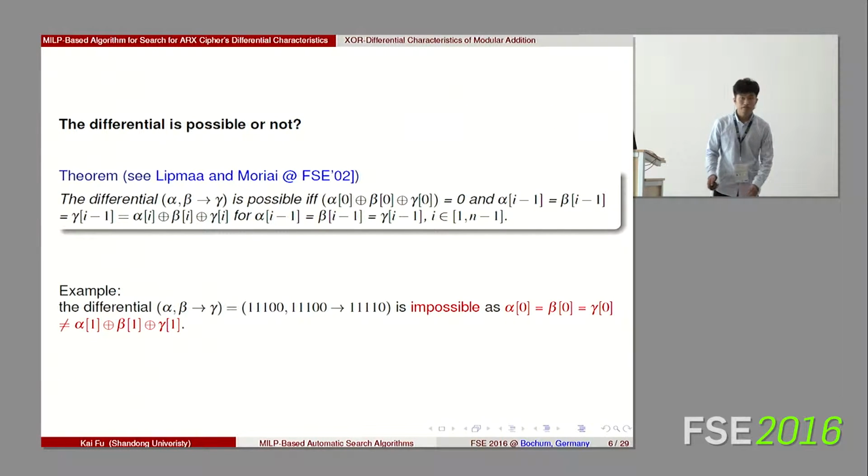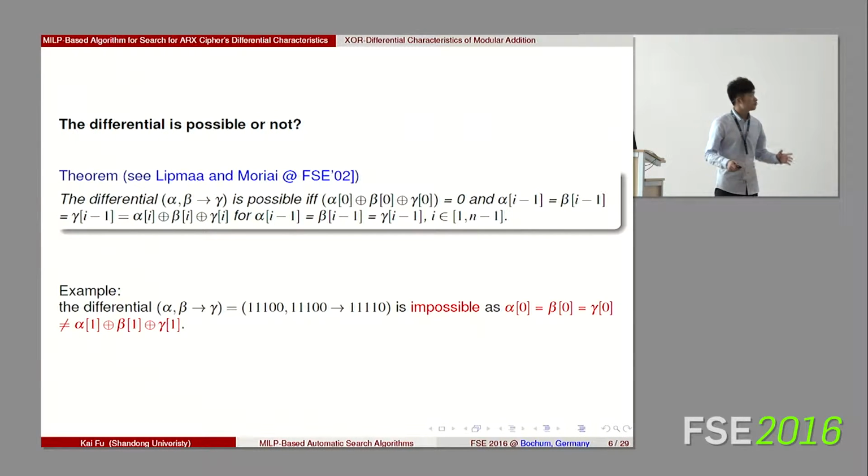At first, I introduce our method to construct the MILP model for differential characteristics of modular addition. We use Lipmaa and Moriai's work to judge whether the differential is possible or not. Let the two input differences of modular addition be alpha and beta, and the output difference be gamma.